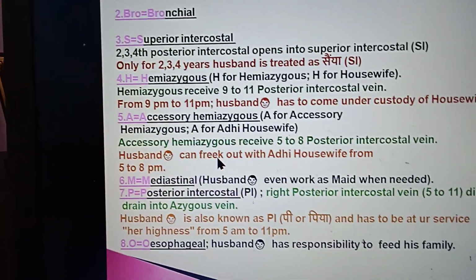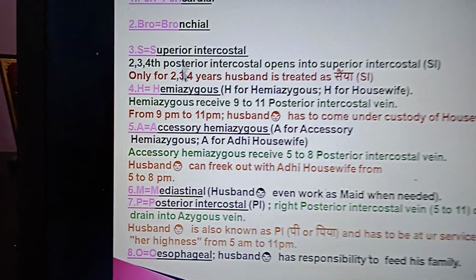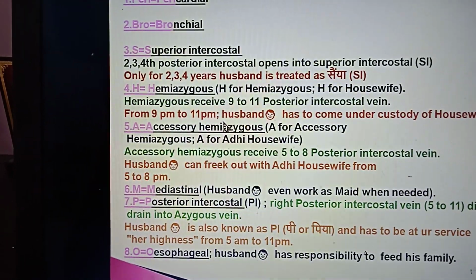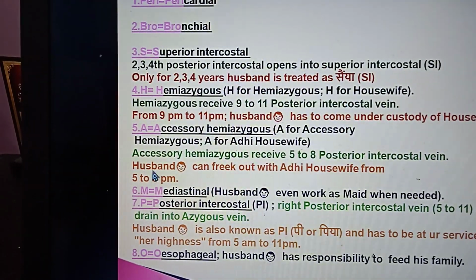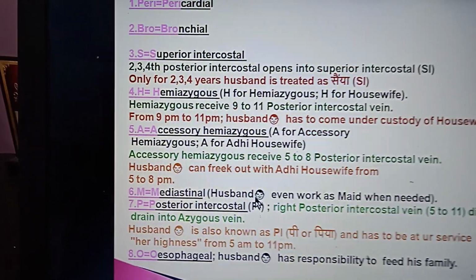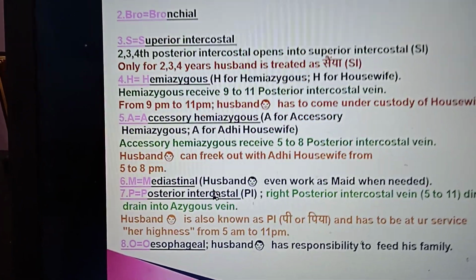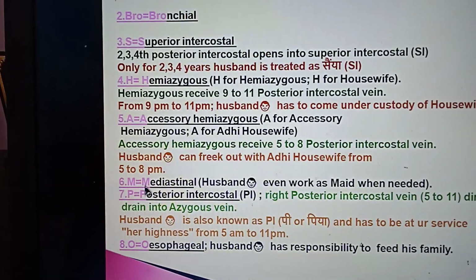Husband can freak out with Adhi housewife from 5 to 8 p.m., but from 9 onward he has to come under the custody of the housewife. Come to mediastinal: husband even works as a maid when needed. They are really true friends.